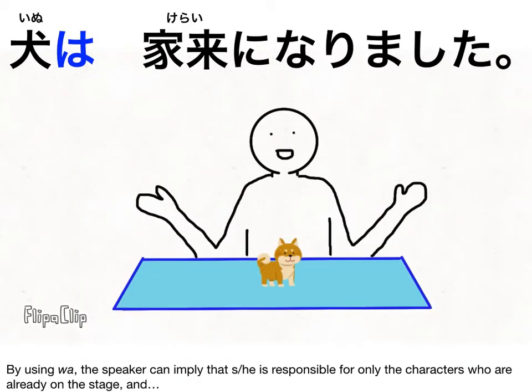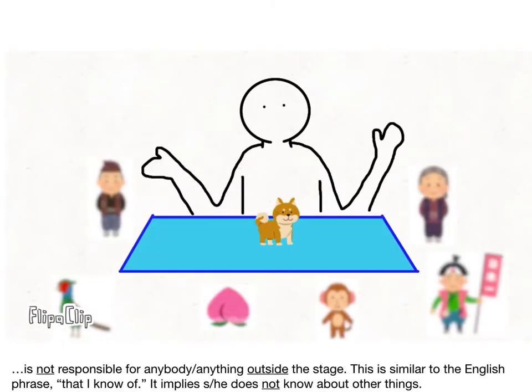By using wa, the speaker can imply that she is responsible for only the character who's already on the stage and not responsible for anybody or anything outside the stage. This is similar to the English phrase, "that I know of." It implies she does not know about other things.